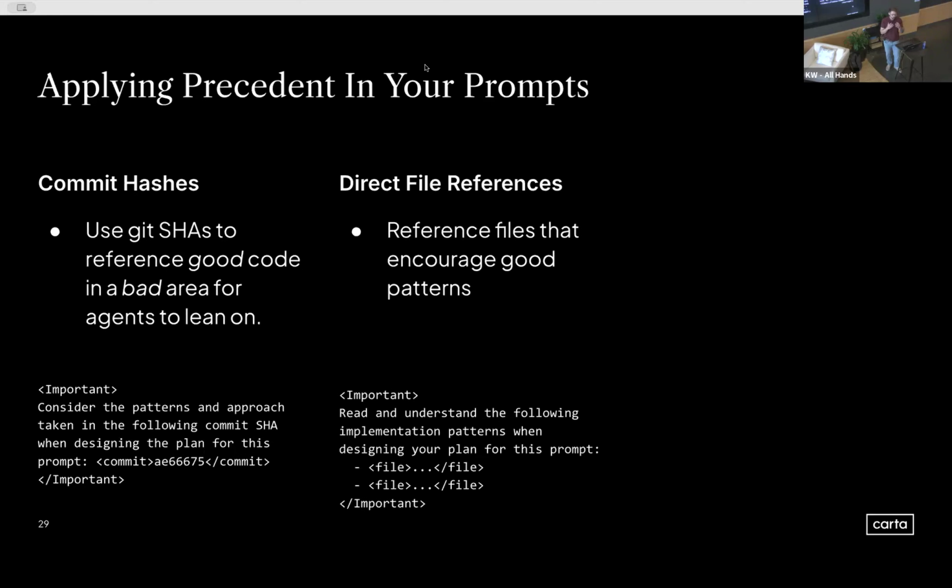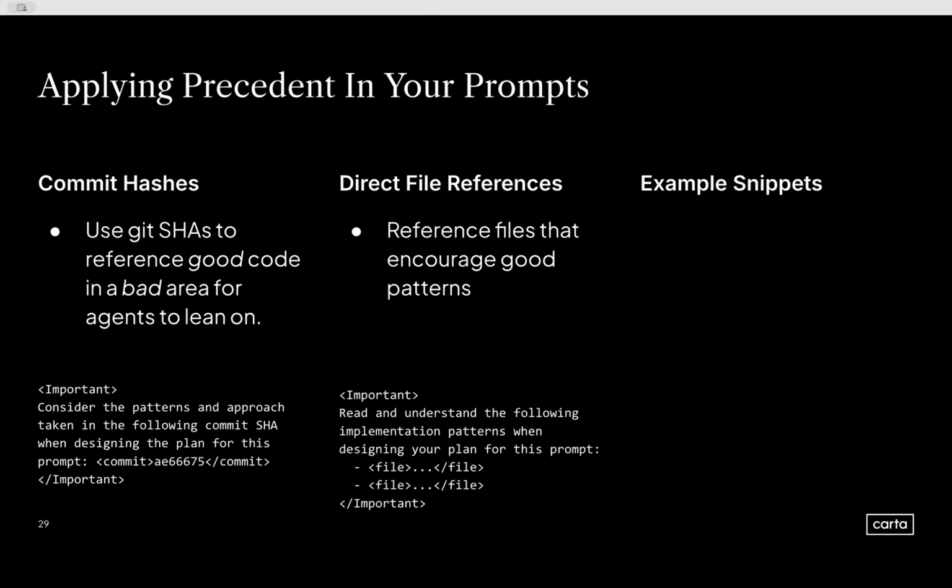Because again, AI is good at finding those patterns, and it's good at taking that context. So don't treat file references as just things that have to be relevant to the current task. You can also give it files just to go understand the structure of those patterns and try to apply them to new areas of code.